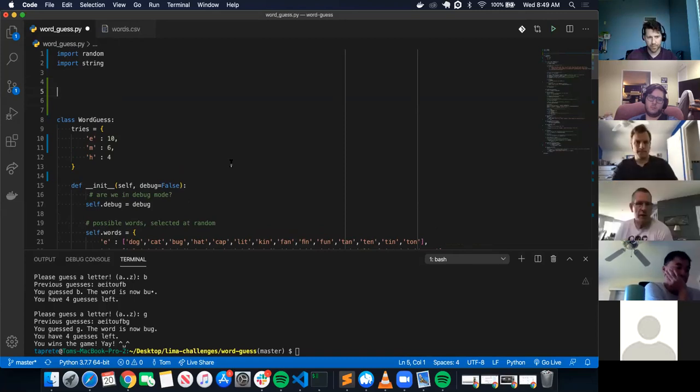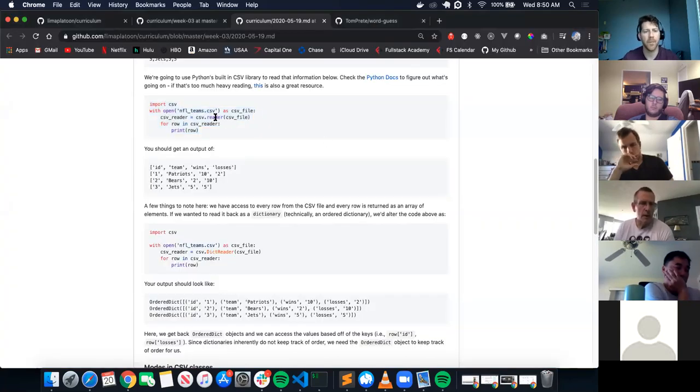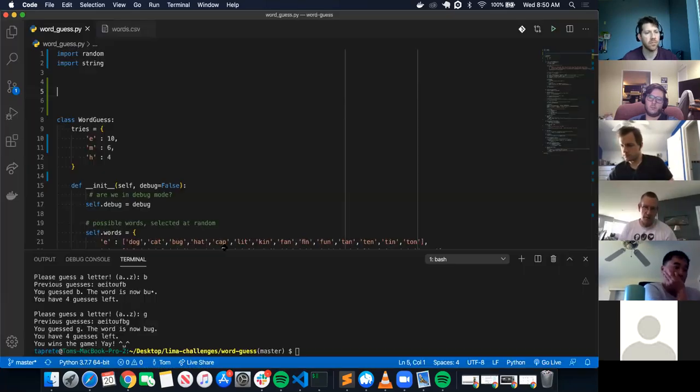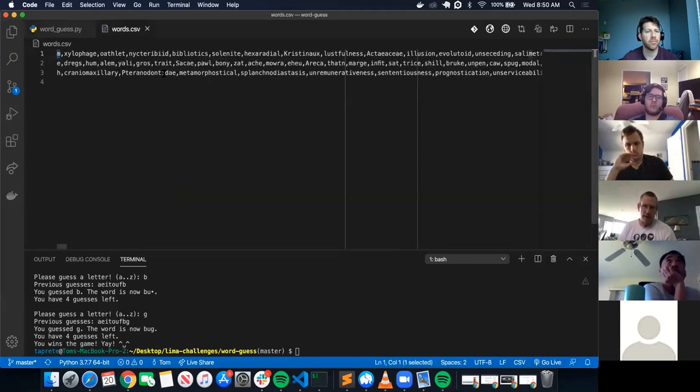Tom, sorry, a quick backup question. Yep. In choosing between reader and dict reader, when I think of a dictionary, I think of a long list of key value pairs, basically just two columns. This is more than two columns, so that would point you to reader. Is that a good logic train?